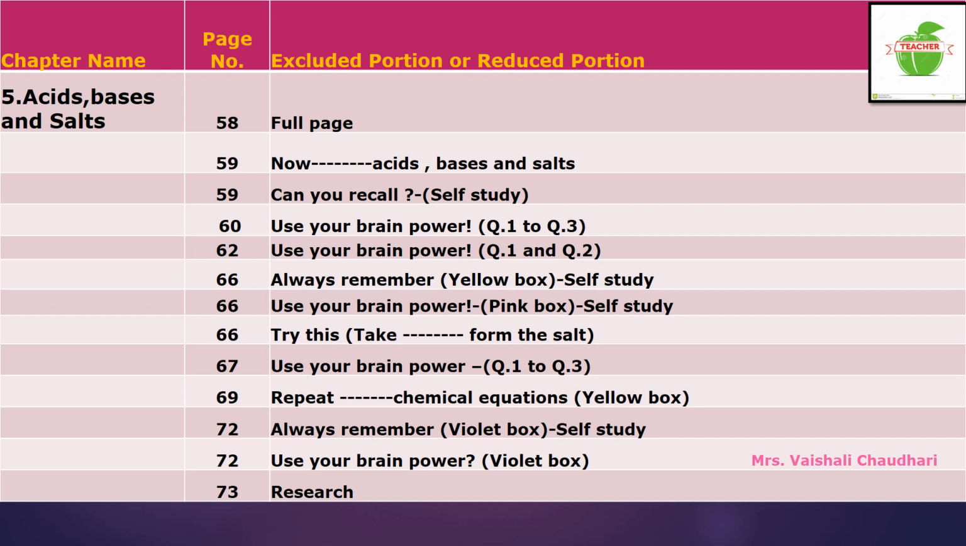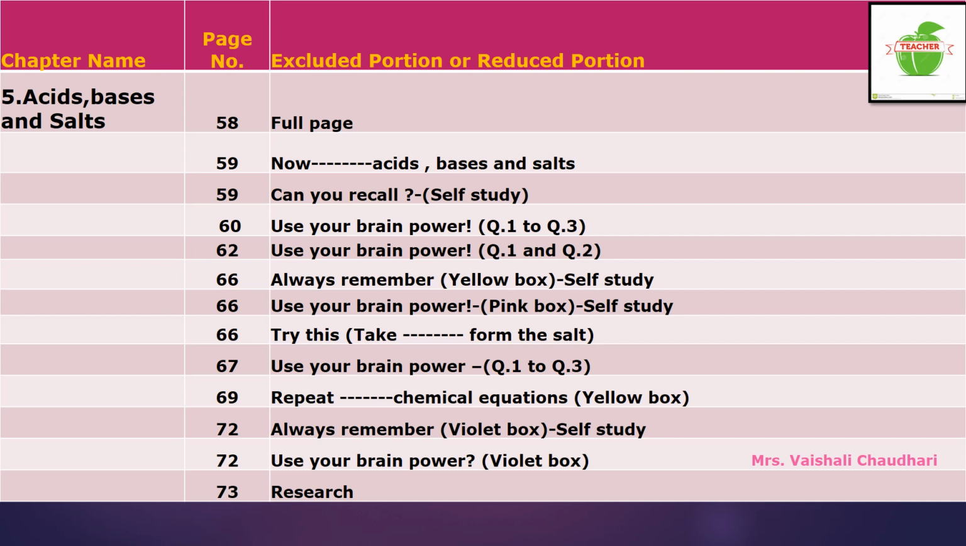Now on page number 62. On page number 62 again use your brain power. Questions are there. 2 questions. These 2 questions are omitted from your syllabus. Now on page number 66. Come to the page number 66. There is always remember. That is yellow colored box is given, children. That part is for your self-study.